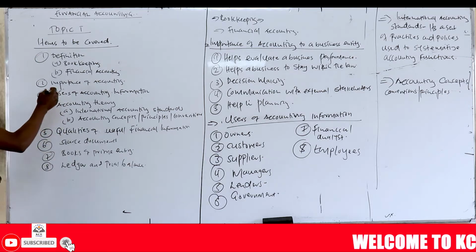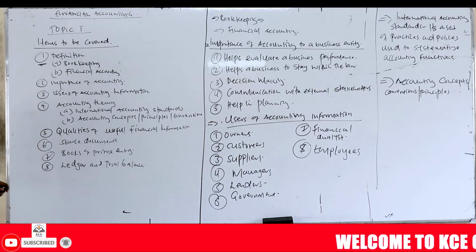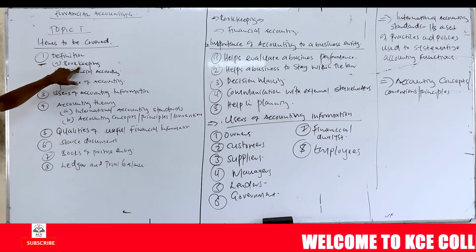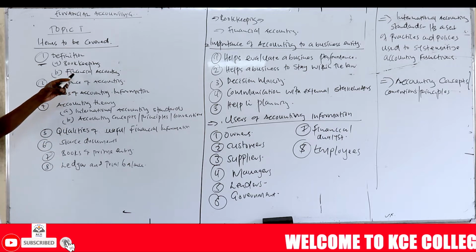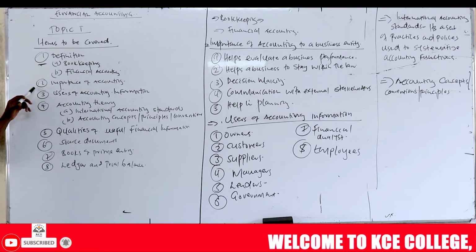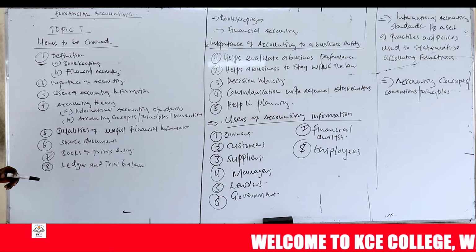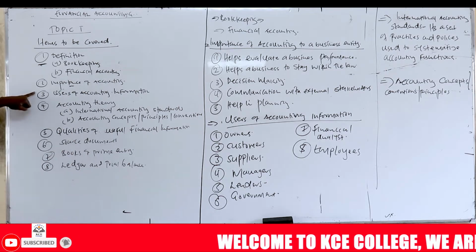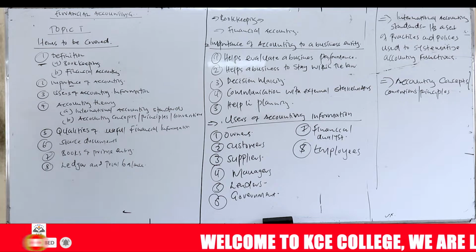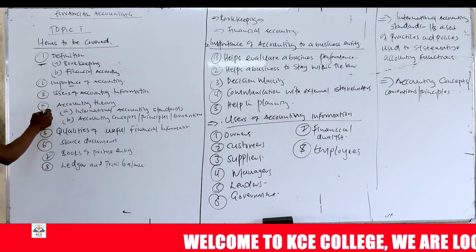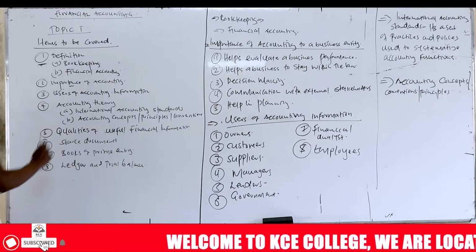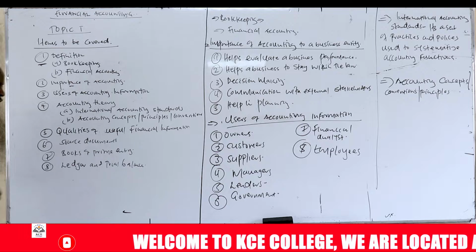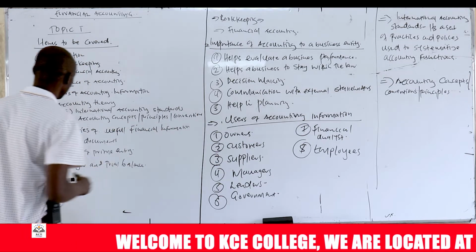So the first thing you're going to cover in topic number one is definition of some terminologies that are very relevant to financial accounting. The first one is bookkeeping. We're going to define bookkeeping, financial accounting. And then number two item under this topic is the importance of accounting. Why do we need to study accounting? And then we also examine the uses of accounting information. And then number four item that we're going to examine under this topic is accounting theories. We're going to look at what we mean by international accounting standards, accounting concepts, or principles, or conventions.